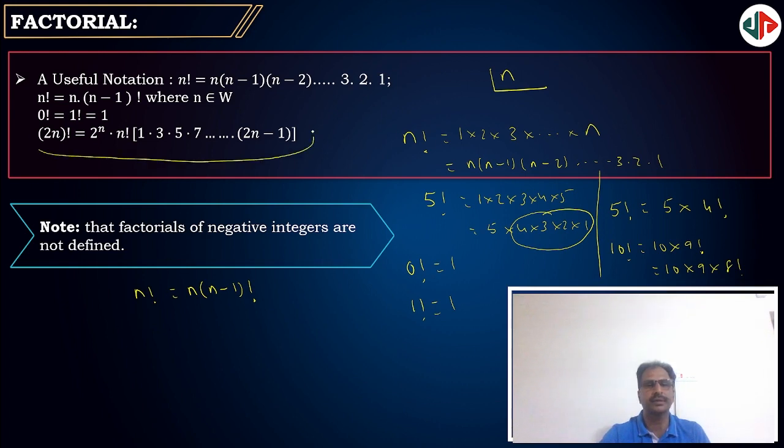2n factorial can be written as 2 power n into n factorial into 1 into 3 into 5 up to 2n minus 1. Remember, factorial is not defined for negative integers. That is, minus 2 factorial, minus 3 factorial and so on are not defined.